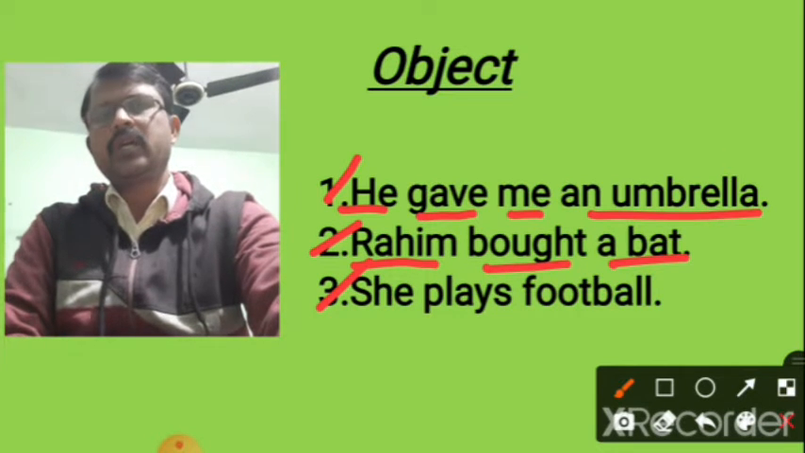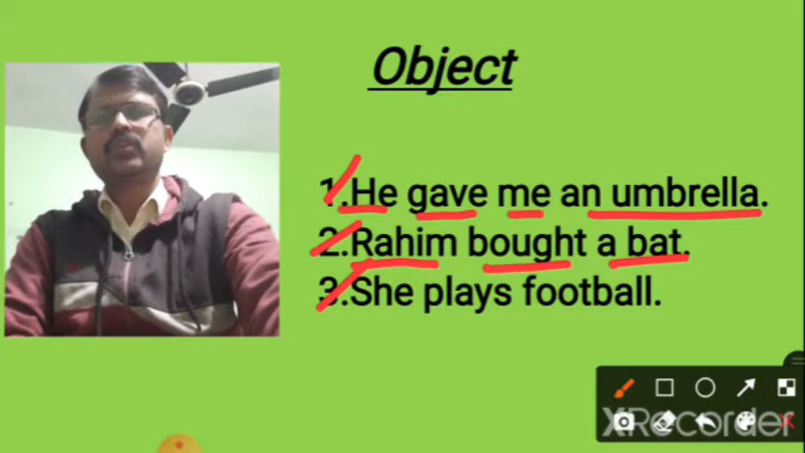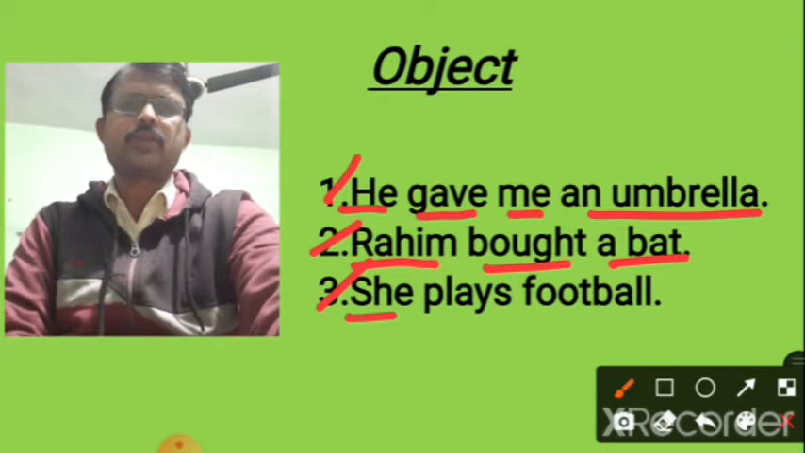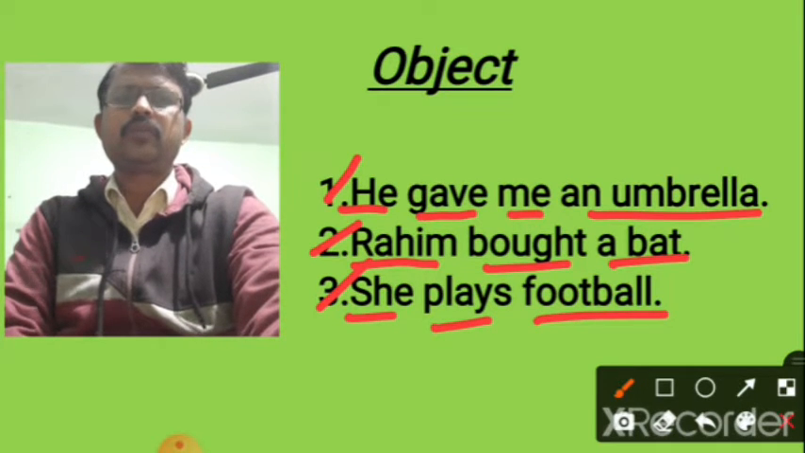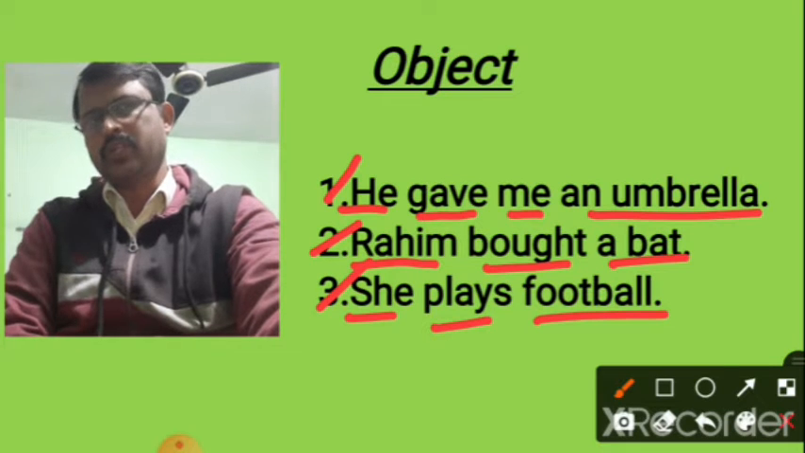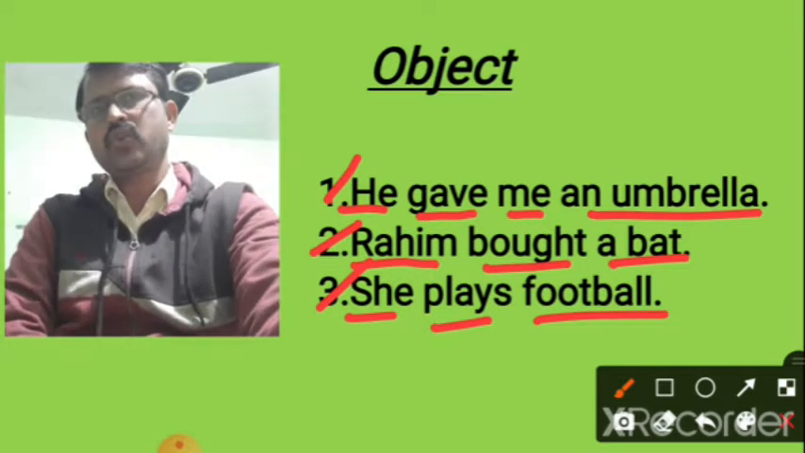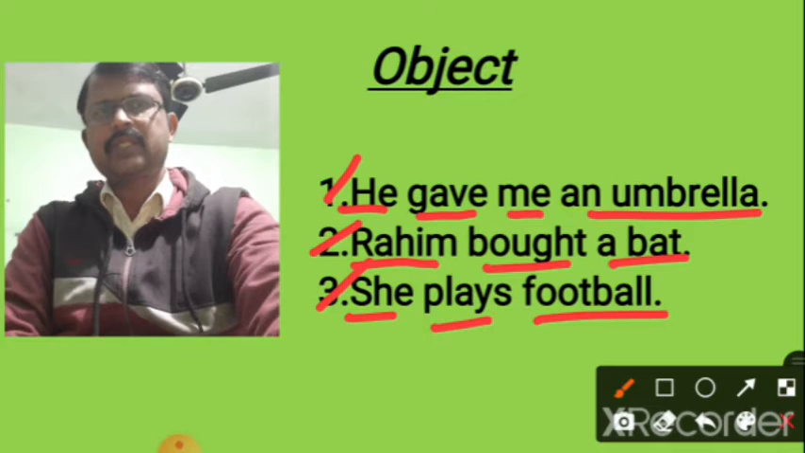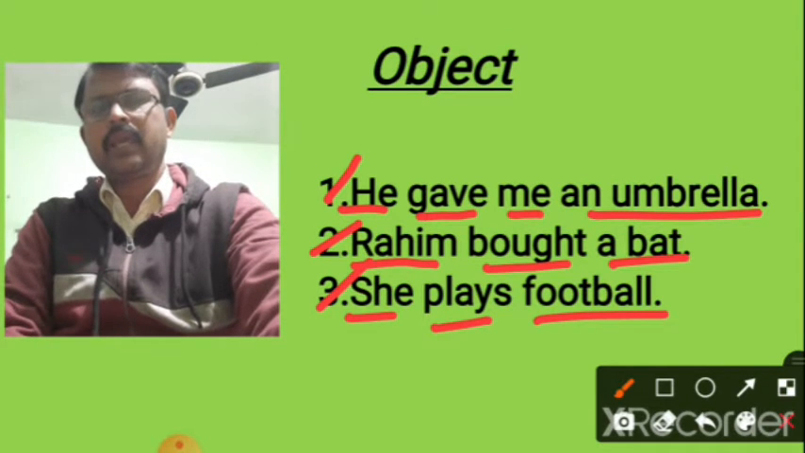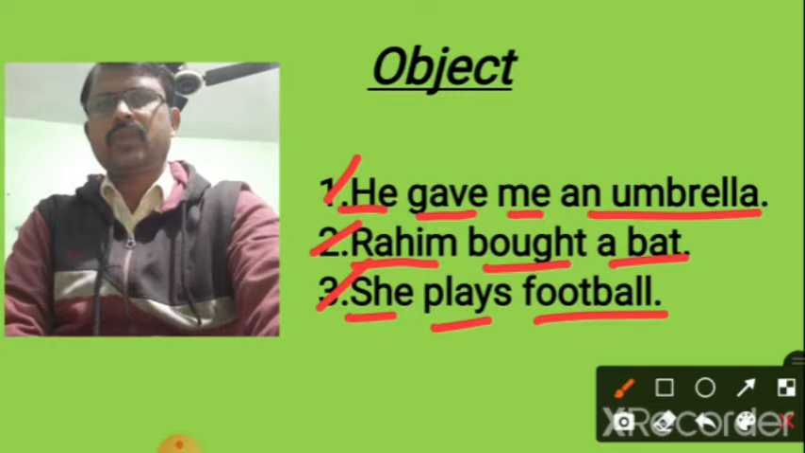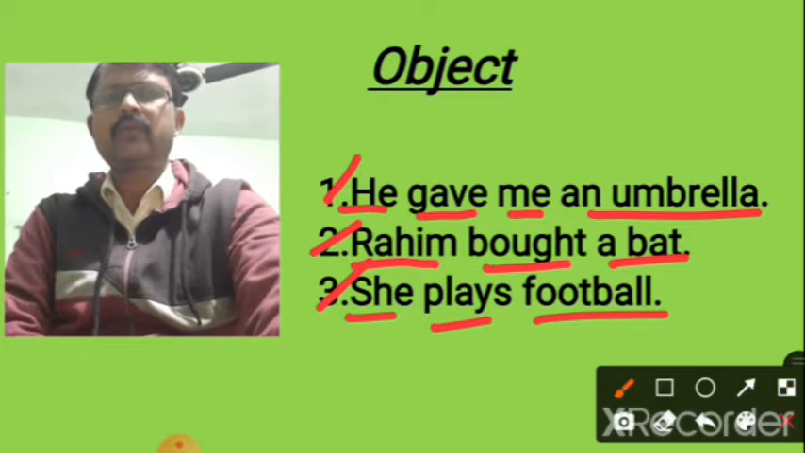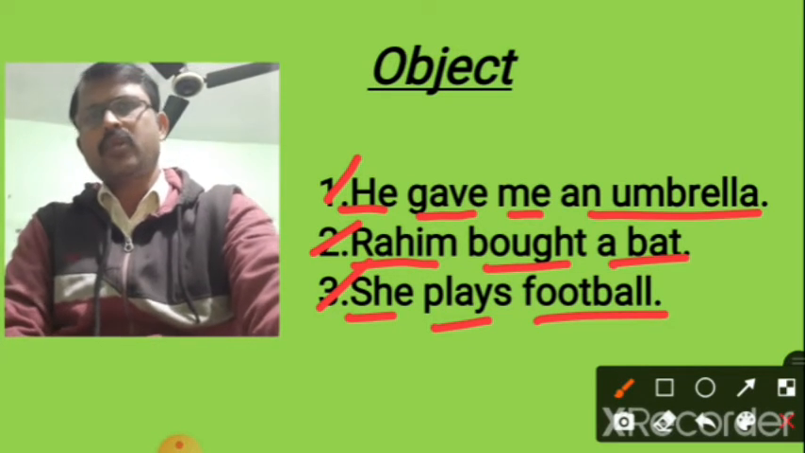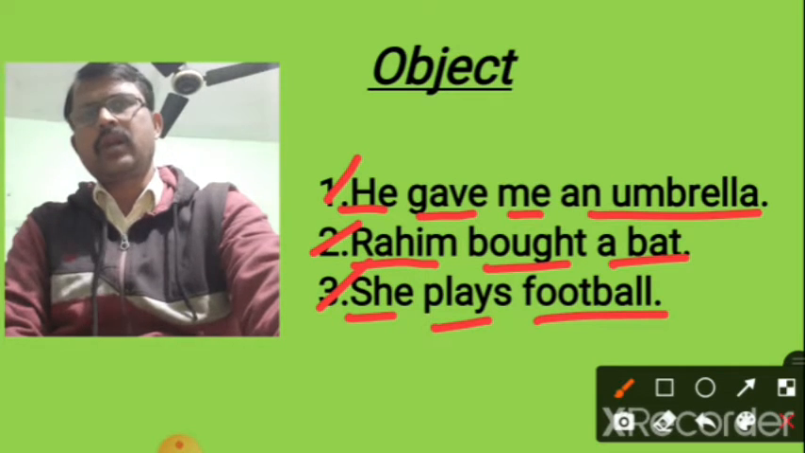So in the third sentence, she plays football. Here she is the subject, plays is the verb, but what about football? Here football is the receiver of the action. It receives the action. So it is object here. Again, look at the objects me, an umbrella, a bat and football. They are noun or pronoun. An umbrella, noun, me, pronoun, a bat, noun, but here it works as object.